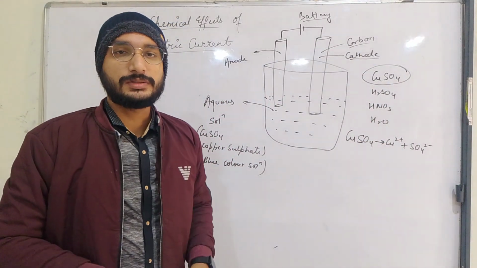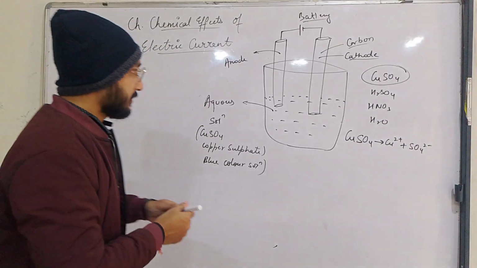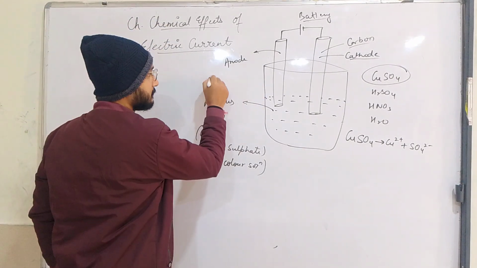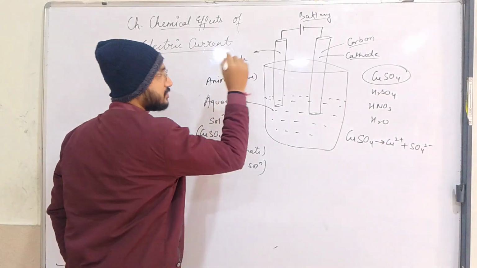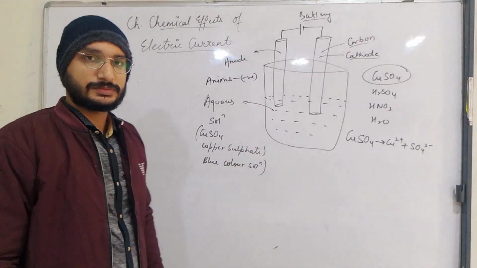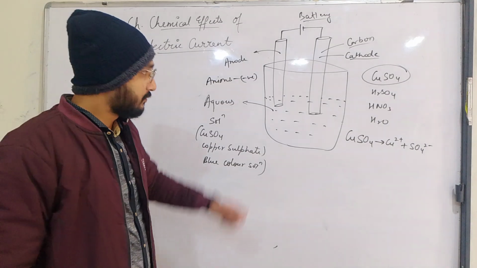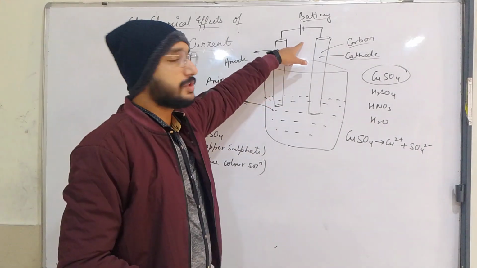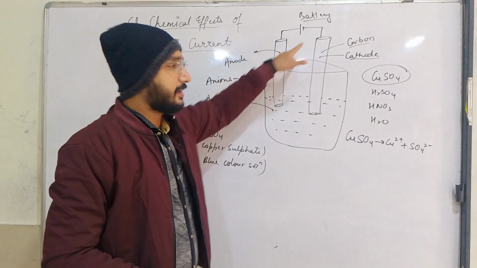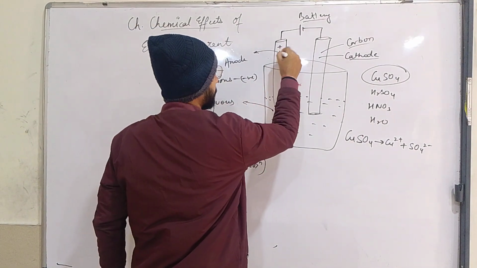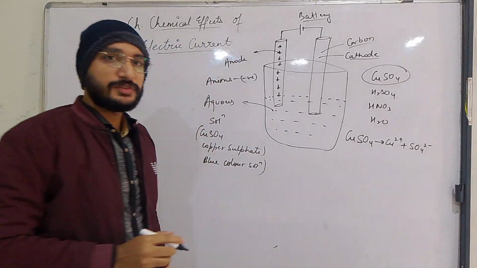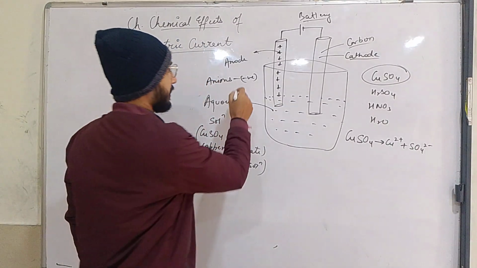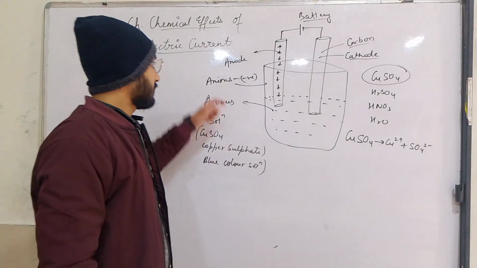And in a nutshell, see, what is an anode? Anions are negatively charged species, and the rod which is directly connected to the positive terminal of the battery has a positive charge, so it will attract the negative species, that is anions.